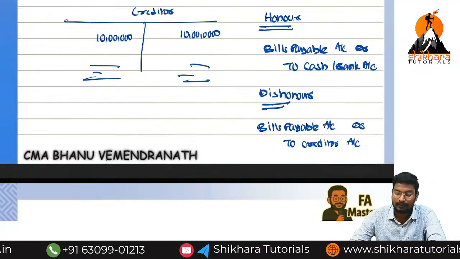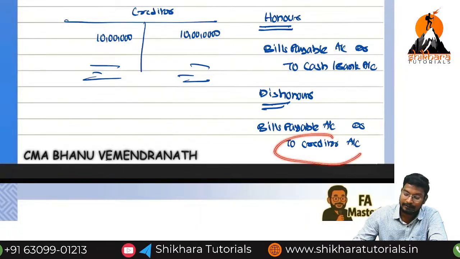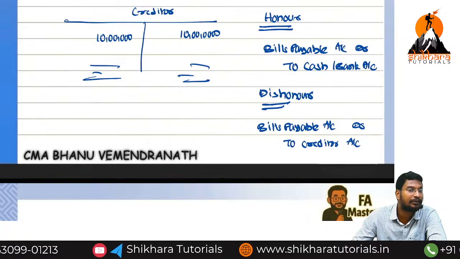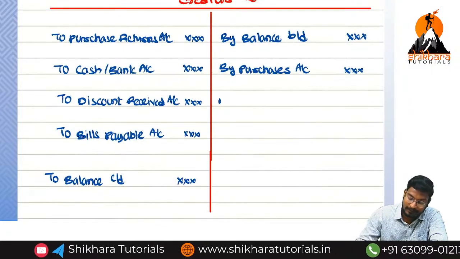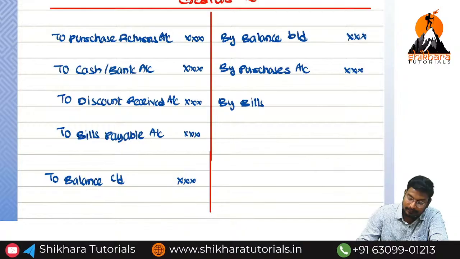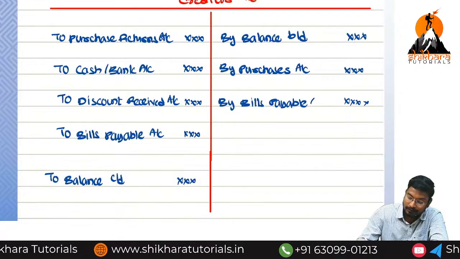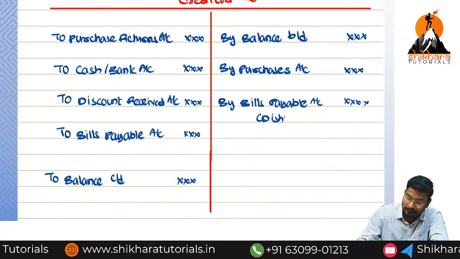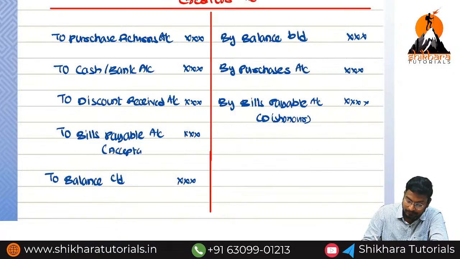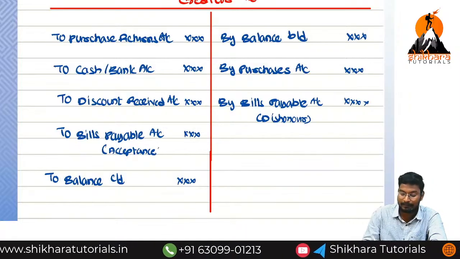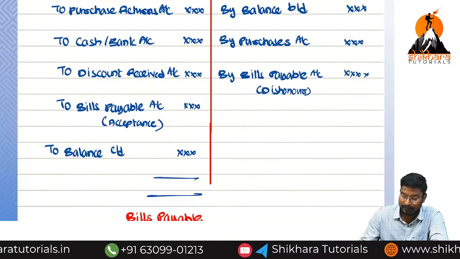So what is the posting? In the creditor account, which side do we need to post? Is the creditor debited or credited? Credited. In the creditor account, which side do we record? The credit side, with the account name, by bills payable. Is this honor or dishonor? Dishonor. So we should write dishonor. This is called acceptance, and this is called dishonor. In this way we complete the creditor account.